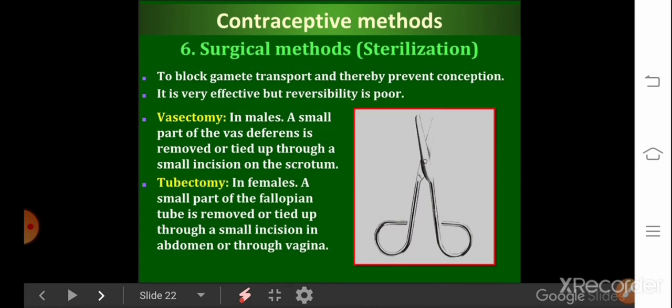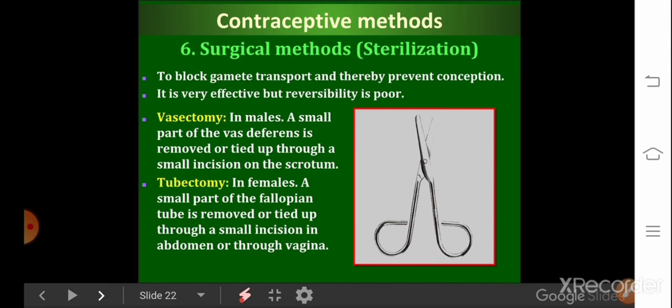The sixth method is the surgical method. The surgical method is also called sterilization. They actually block the gamete transport and thereby prevent conception. This sterilization method is generally advised for the male or female partner as a terminal method to prevent any more pregnancies. Why?